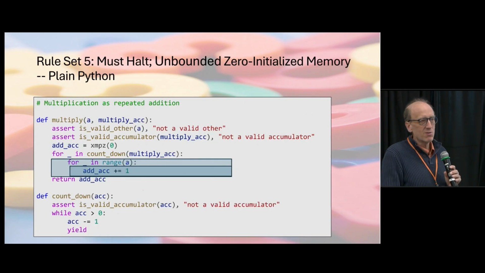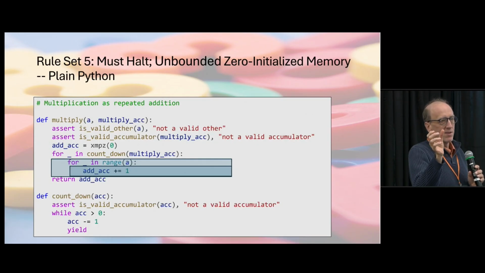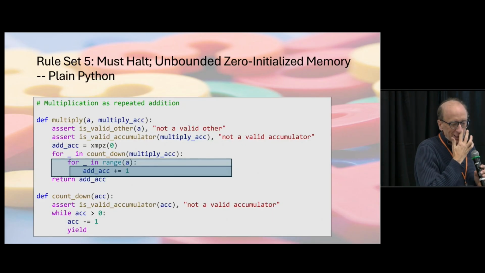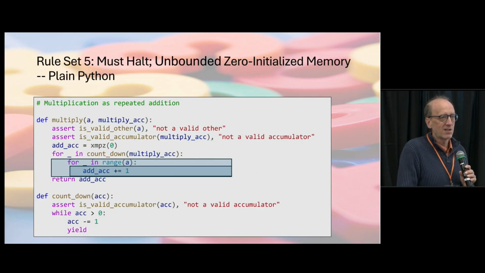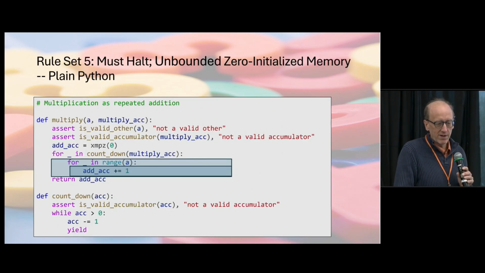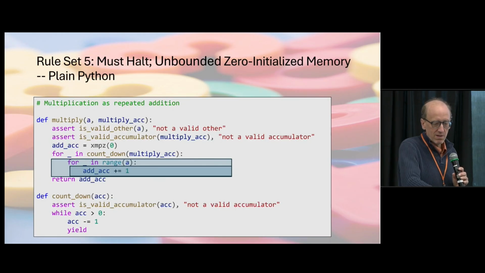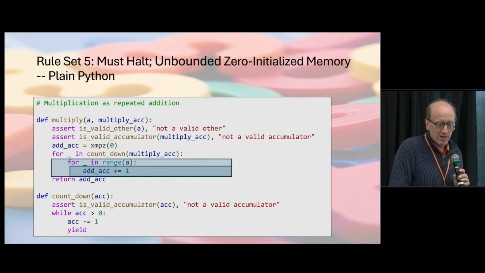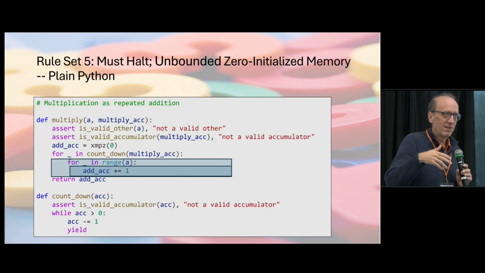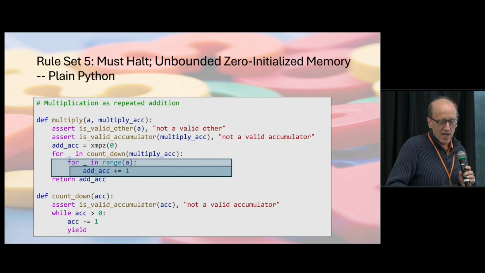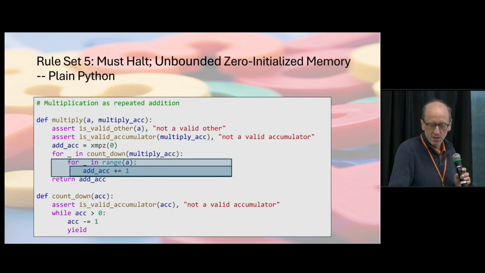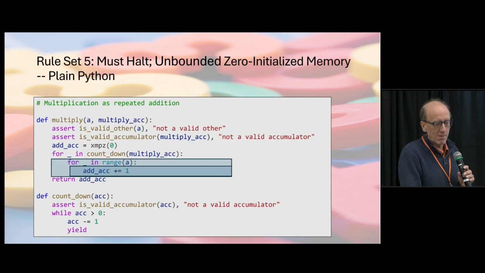One thing that's funny here is we can't use range on these fancy integers. We need to do something else. In Python, it's very easy to write your own iterator function. If we want to loop whatever an accumulator is number of times, all we have to do is check if it's greater than 0. If it is 0, we just end. And if it's greater than 0, we decrement it by 1, and then we just yield nothing. That'll let us loop that number of times while still staying within the operations that we said we needed to.